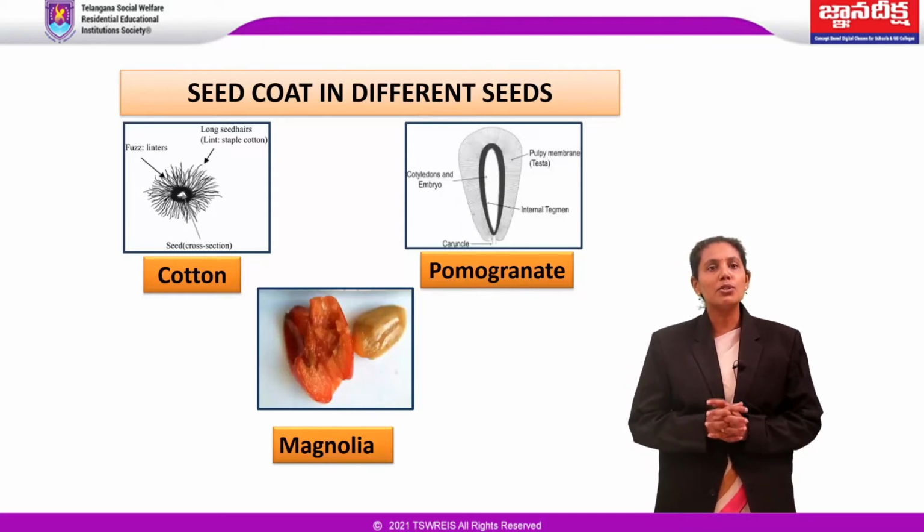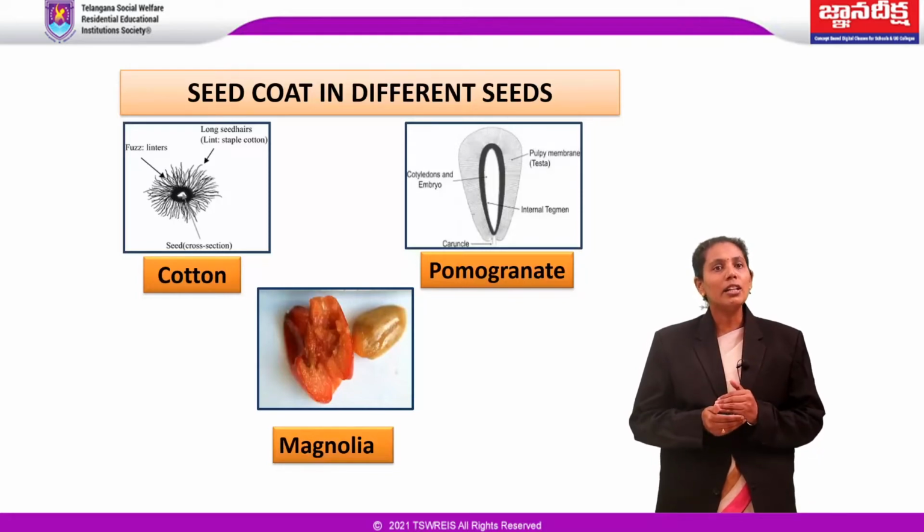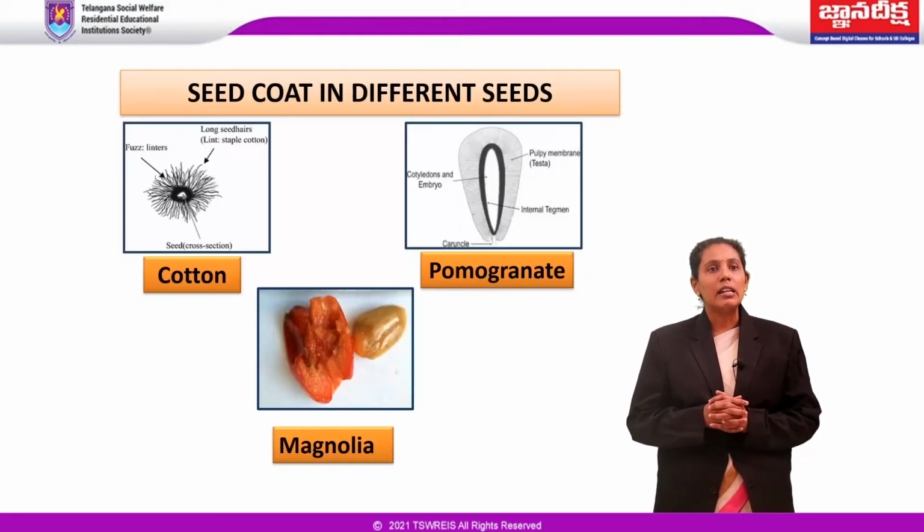This layer forms the juicy edible part of the seed. The inner part of the testa is hard and the tegmen is membranous. In Magnolia species, the inner integument forms the hard shell, whereas the outer integument is fleshy and brightly colored.